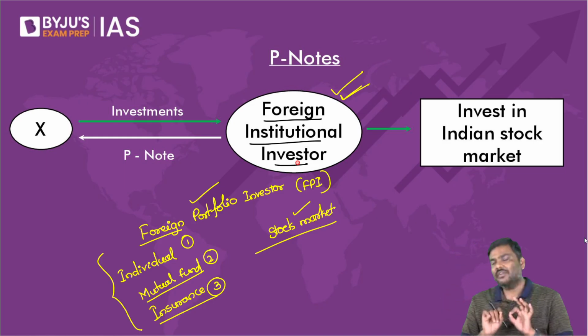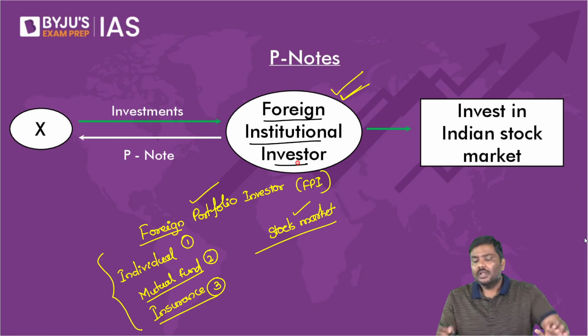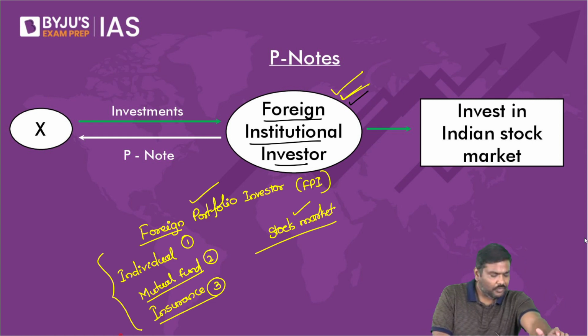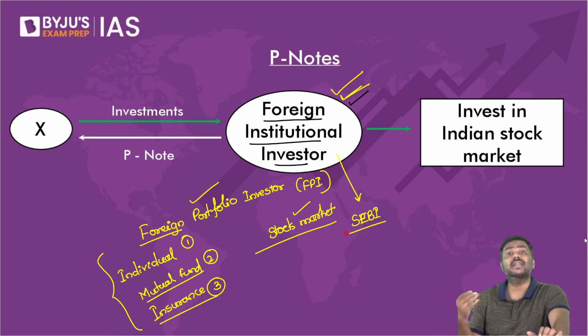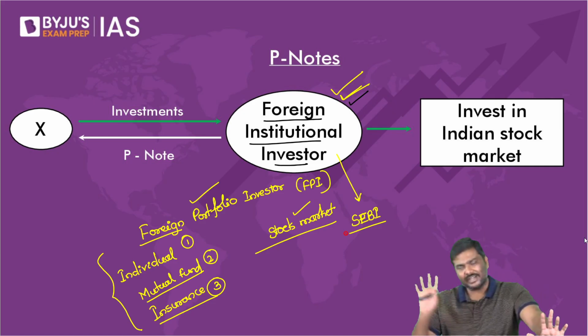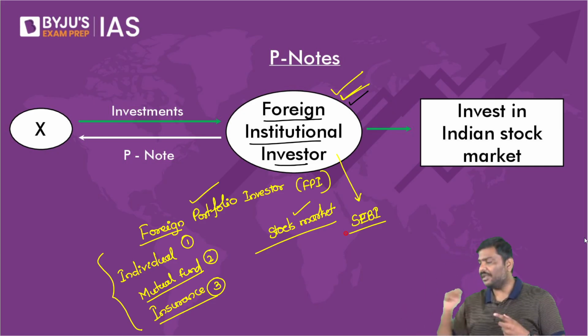Now, point number one is done. Let me go to point number two. The foreign institutional investor, whenever they want to invest in India, first they will have to be registered with SEBI, the Securities and Exchange Board of India. SEBI is the market regulator. So if you want to invest in India, you will have to be registered with SEBI.